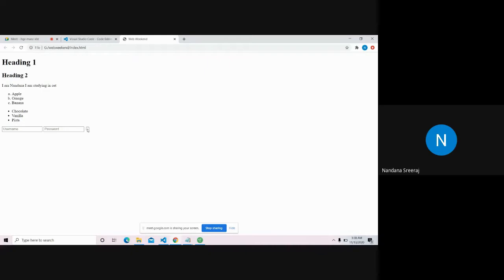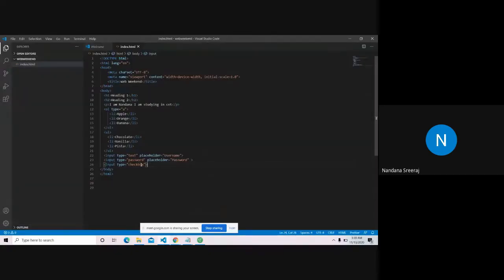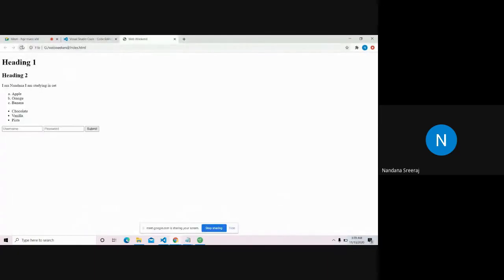So we need a button to submit, right? Now we're going to see the button tag. I'll just remove this checkbox because it's unnecessary. For submitting, we need a button tag. So what should be written inside the button? I write submit. So I have one input tag for username, one input tag for password, and a button to submit. Let's see. Yeah, so the user writes the username here, password here, and uses this button to submit.